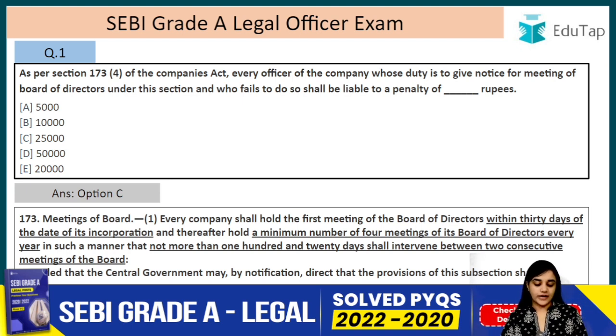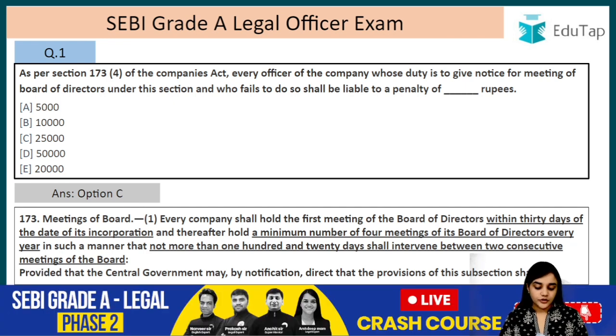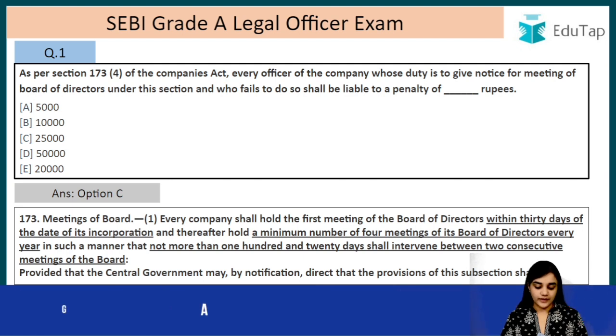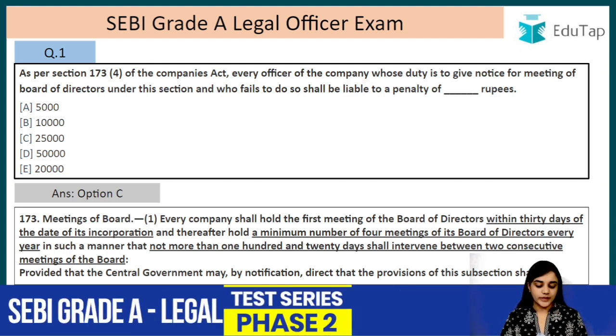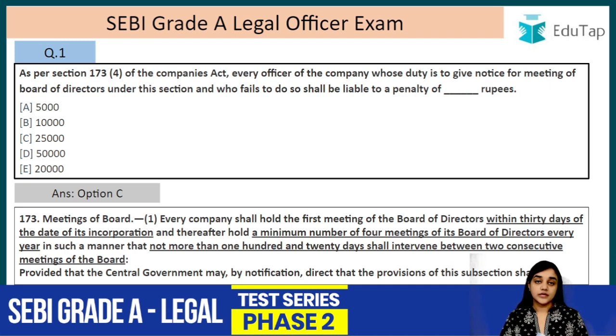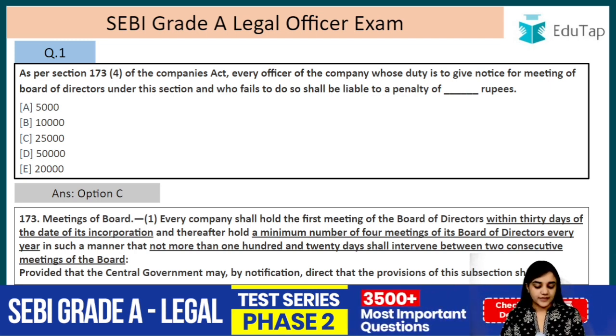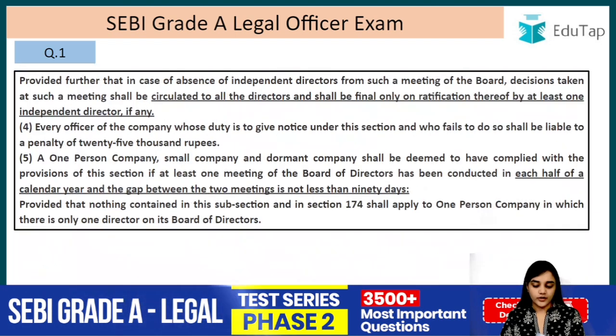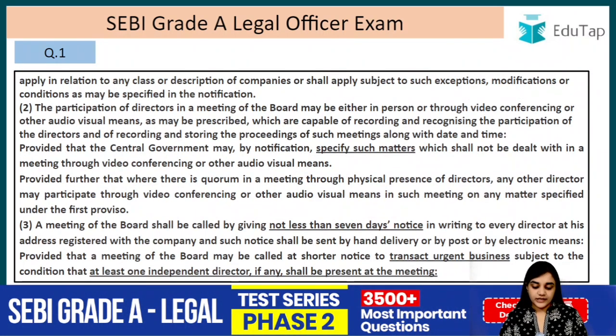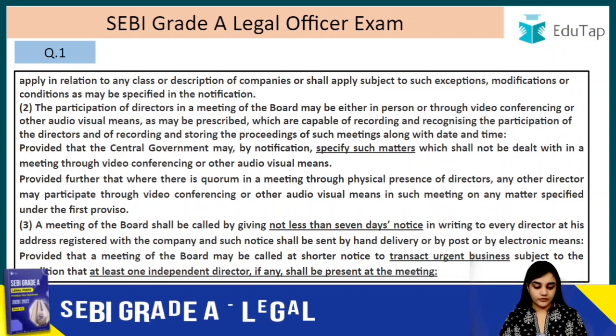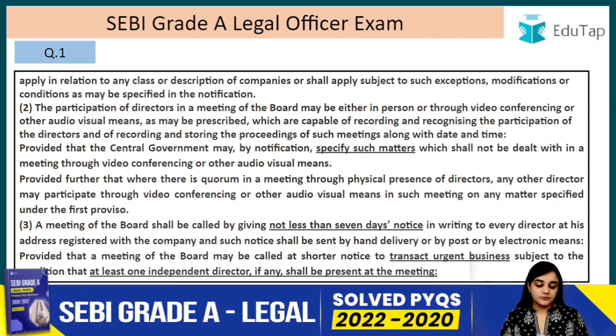Every company shall hold the first meeting of the board of directors within 30 days of the date of incorporation, and thereafter hold a minimum number of 4 meetings of its board of directors every year in such a manner that not more than 120 days shall intervene between two consecutive meetings of the board, provided that the central government may by notification direct that the provisions of this subsection shall not apply in relation to any class or description of companies or shall apply subject to such exceptions, modifications or conditions as may be specified in the notification.